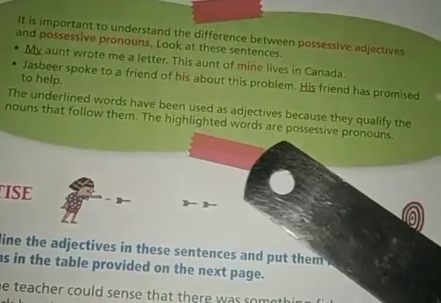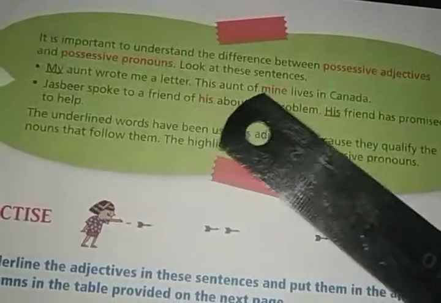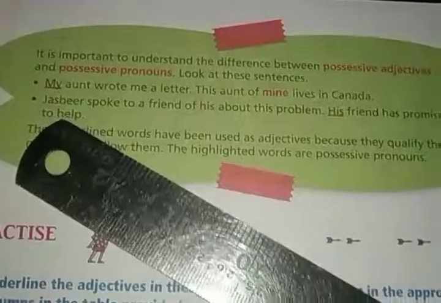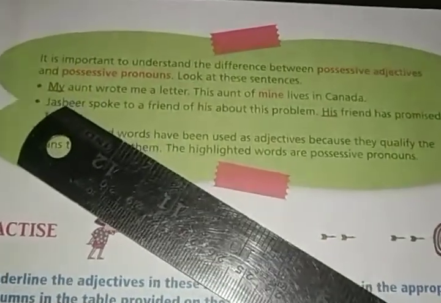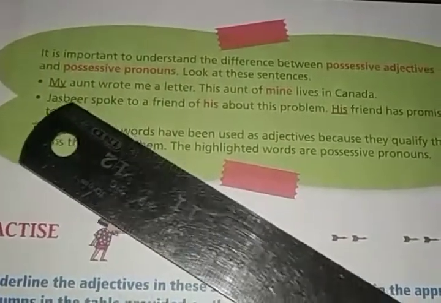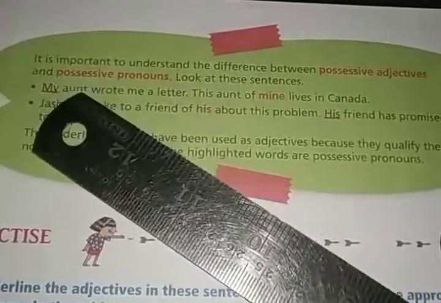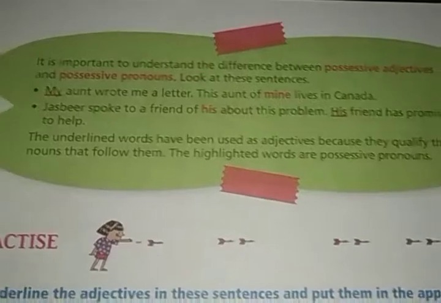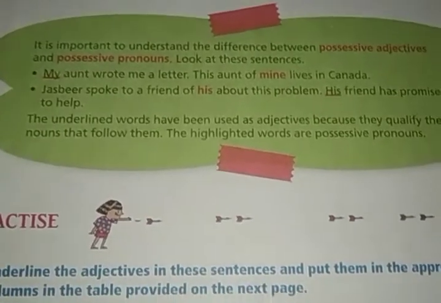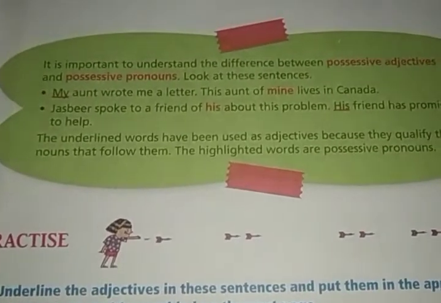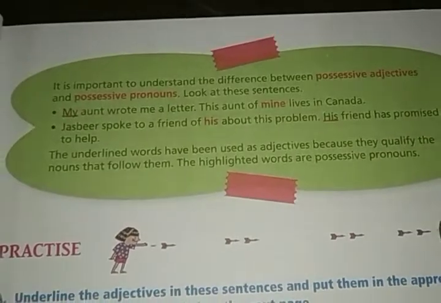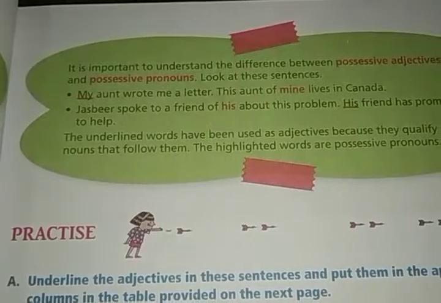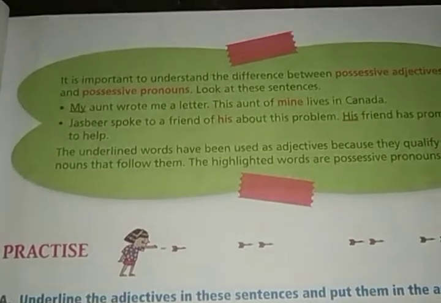The highlighted words are possessive pronouns. So this is a trick to understand. If you find a noun just after interrogative words like which, whose, what, possessive words like my, your, his, her, and then this, that, those, these, then they become adjectives and not pronouns.